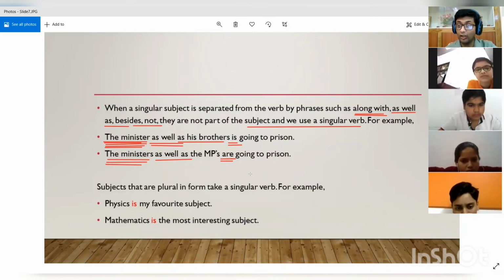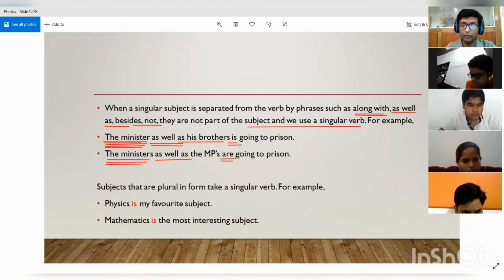For either or, we used whichever subject was closer to the verb. But in the case of as well as and along with, we look at what is present at the beginning. So the usage is quite different for either or and for as well as and along with.